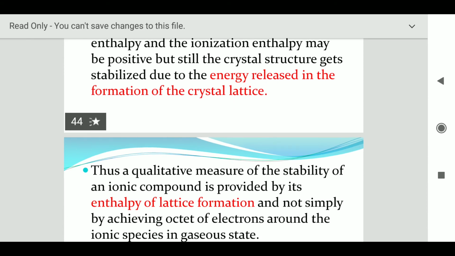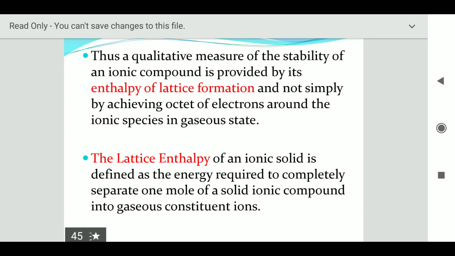Thus, a qualitative measure of the stability of an ionic compound is provided by its enthalpy of lattice formation. So the stability of any compound will depend on its enthalpy of lattice, and not simply on achieving the octet of electrons around the ionic species. So it does not just mean octet completion. What is important is that a qualitative measure of the stability of an ionic compound is provided by the enthalpy of lattice formation, and not only by achieving the octet of electrons around the ionic species. Only the octet being complete, the stability of the compound does not depend on that.